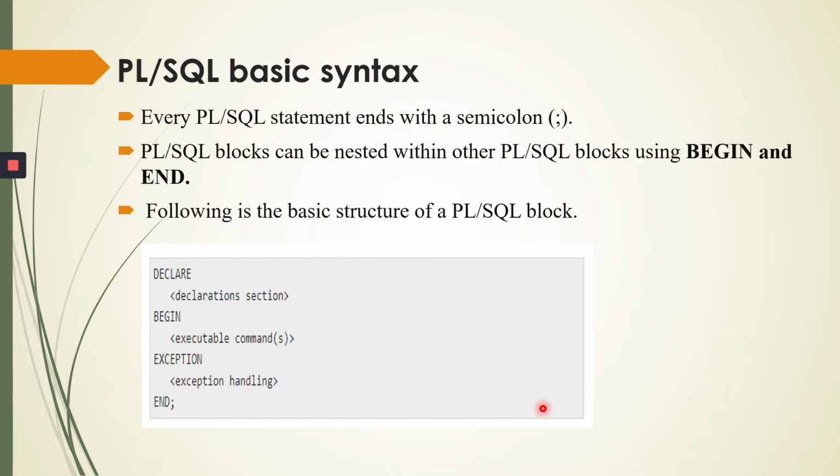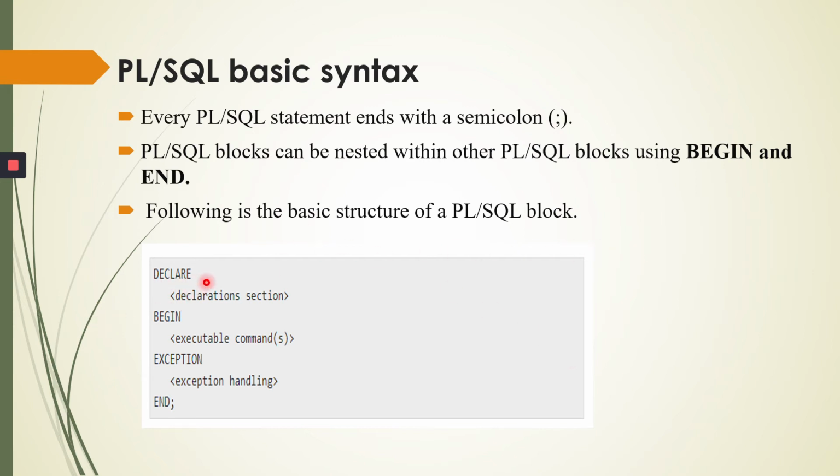Every PL/SQL statement ends with a semicolon. So after end we have to write a semicolon. A PL/SQL block can be nested within other PL/SQL blocks using begin and end. Between begin and end we have to write the executable statements. Following is the basic structure of PL/SQL.